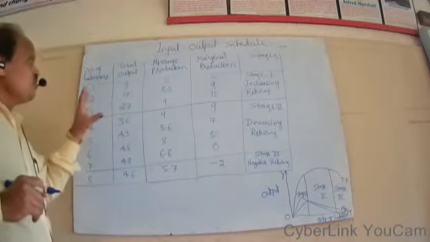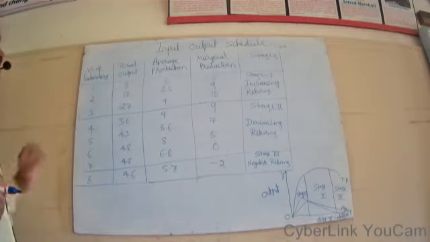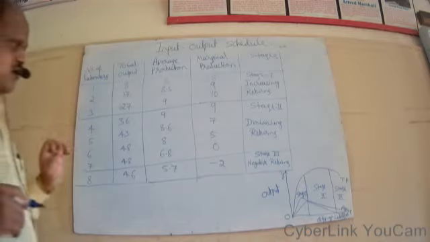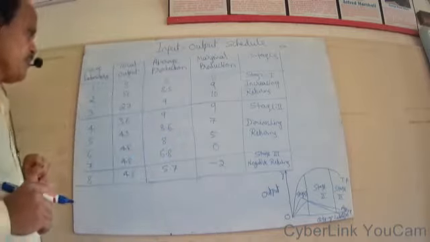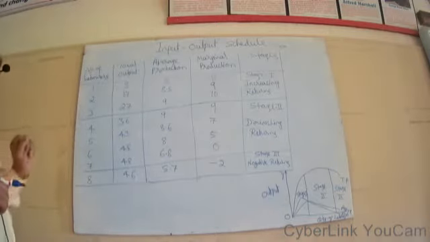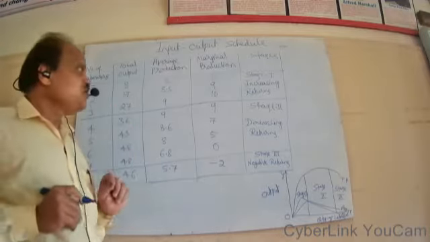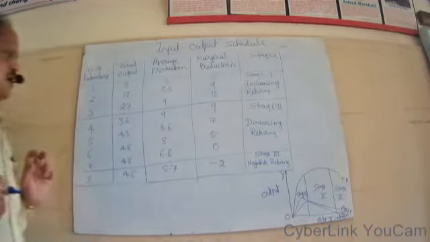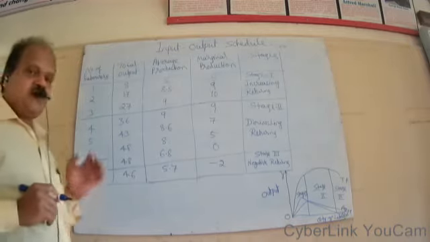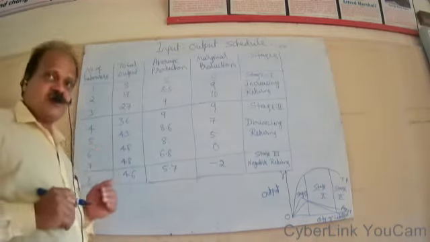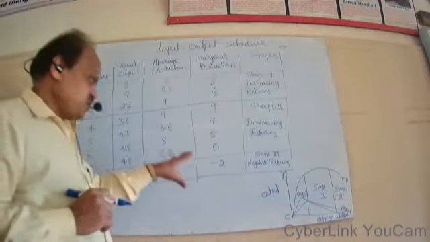Now, let us observe one input-output schedule and let us study all the three stages of production. As you know, this law states that when other things being equal, by keeping one or more factors constant, if we go on increasing the remaining factors, after a stage, the marginal production will go on diminishing.